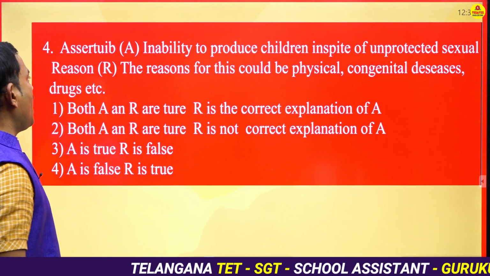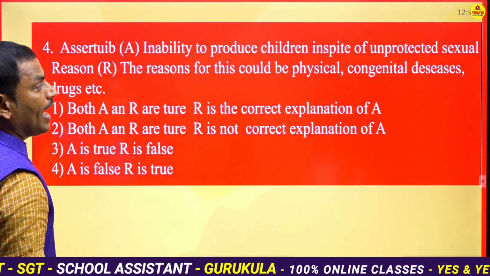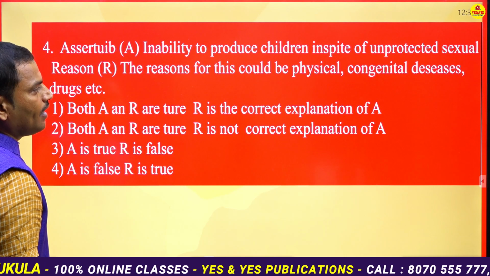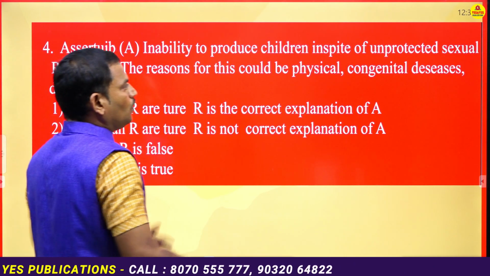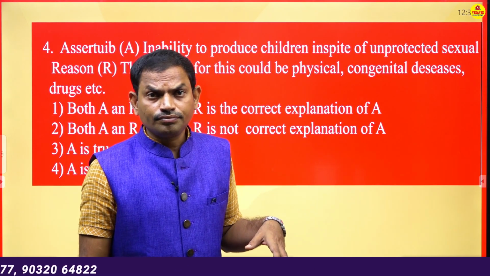And the next question, assertion: inability to produce children in spite of unprotected sex. The reason for this could be physical, congenital diseases, drugs, etc. Okay. So infertility, as I already mentioned, they may have safe sex.